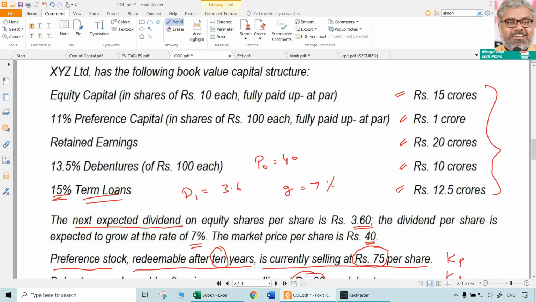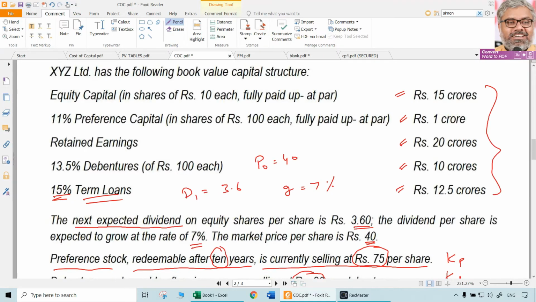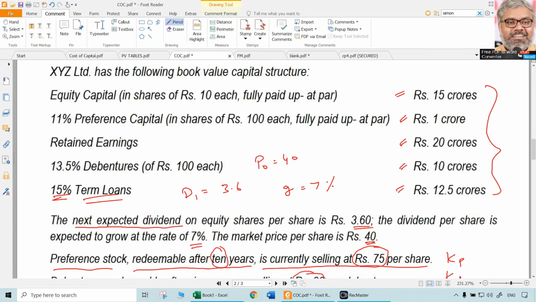Then 13.5% debentures. Debentures, these are. Then 15% term loans. Use the same description. Term loans. So equity share capital, 11% preference share capital, retained earnings, 13.5% debentures, and 15% term loans.